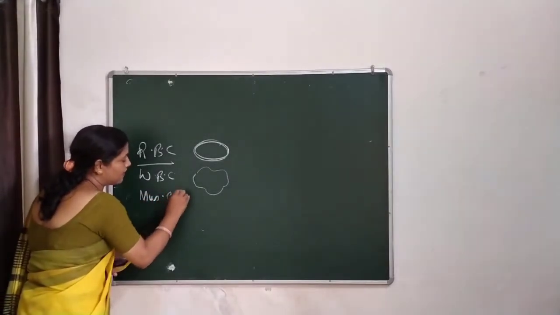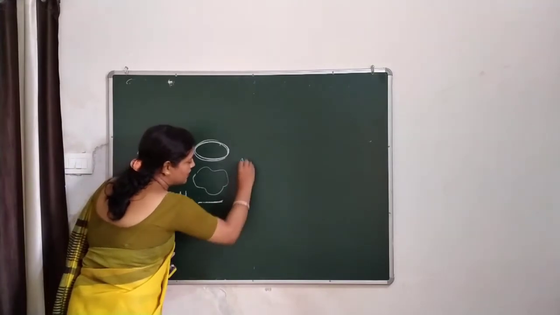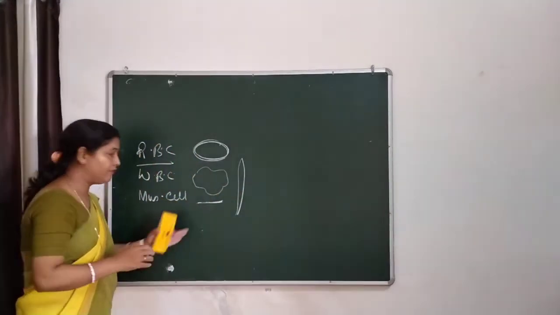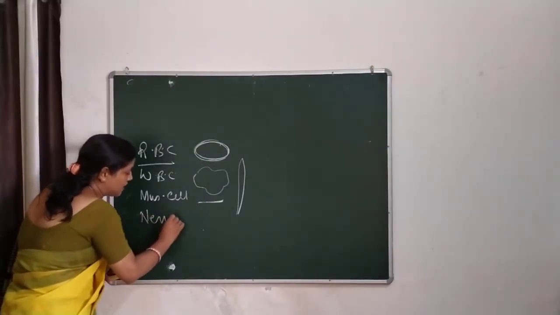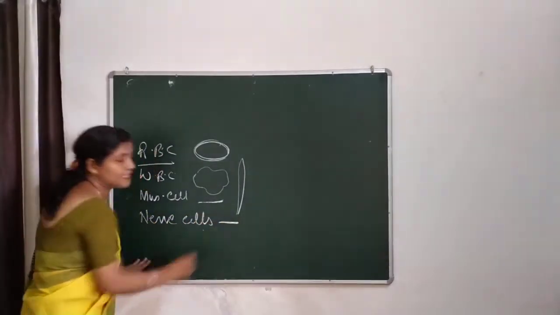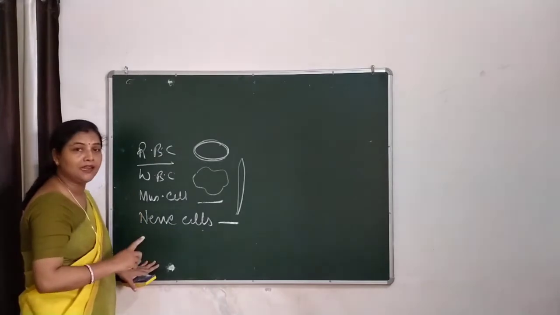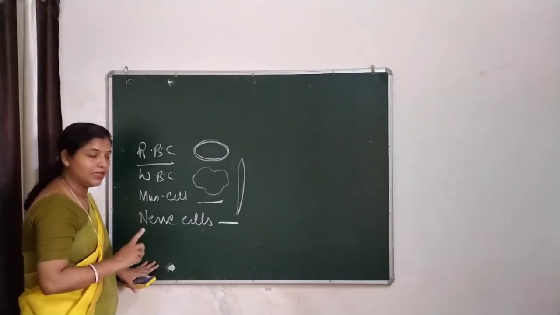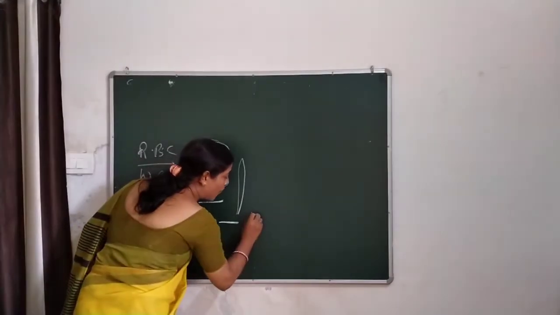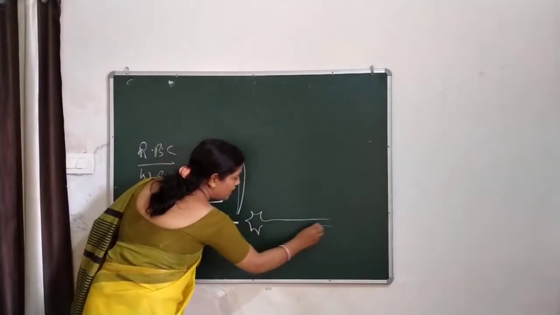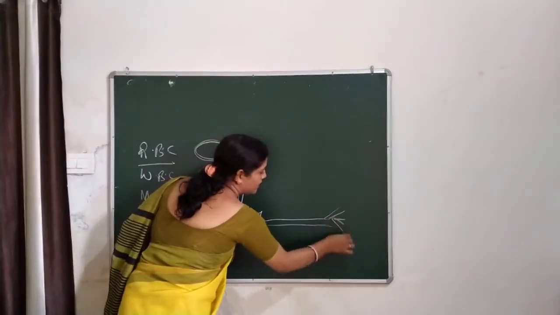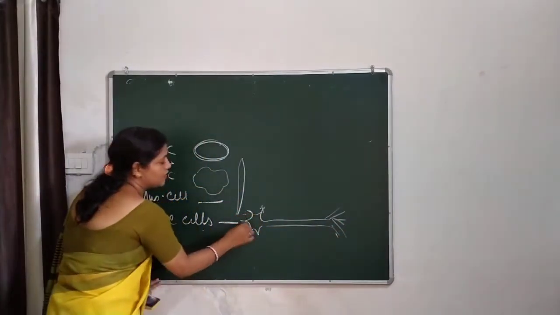Muscular cells are mostly spindle shaped, helpful in movement. Nerve cells, as we know, are the longest cells of an animal. It may be 1 meter long. This is the nerve cell.